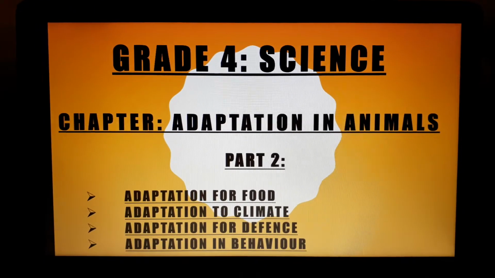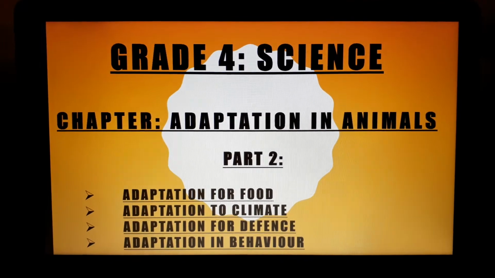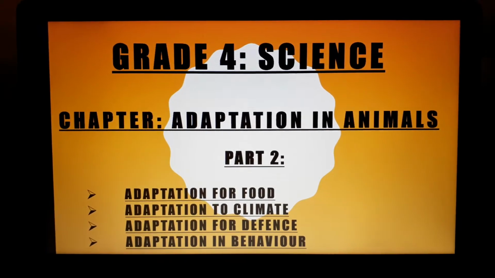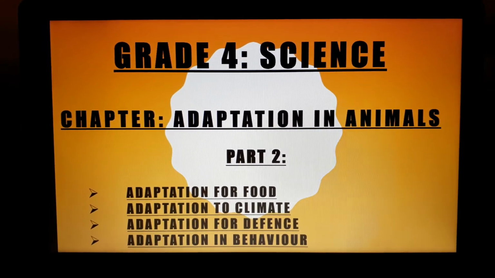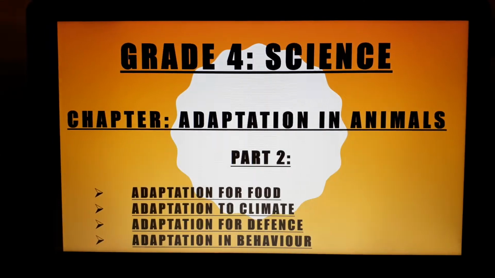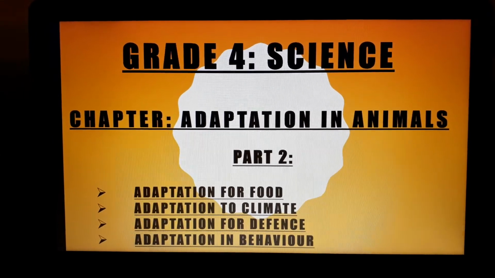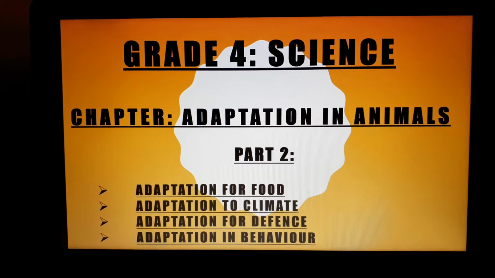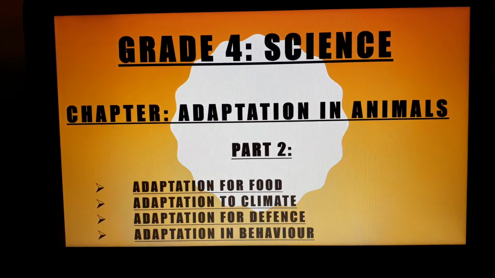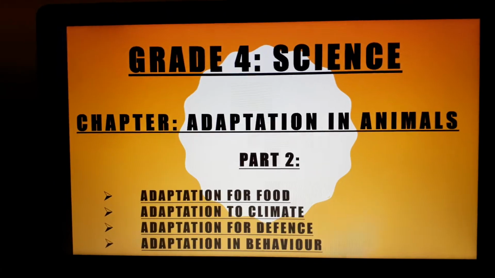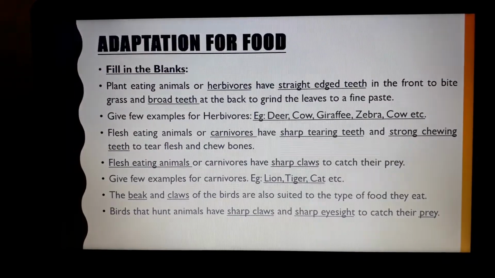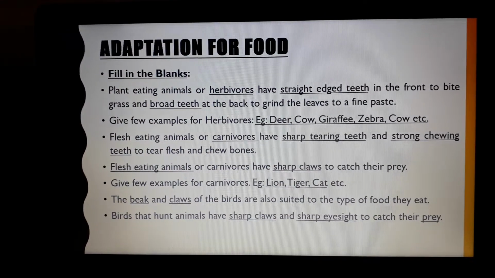Hello friends, today we are going to discuss the grade 4 science chapter Adaptation in Animals part 2, and the contents will be adaptation for food, adaptation to climate, adaptation for defense, adaptation in behavior. First we will see adaptation for food.